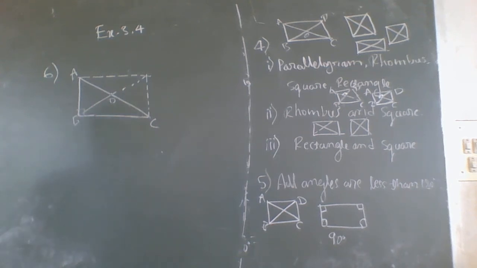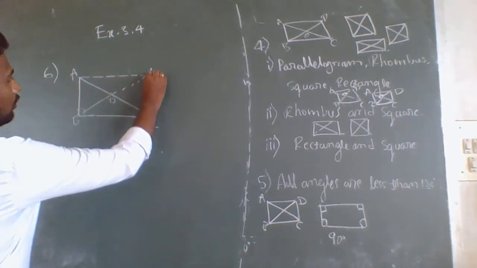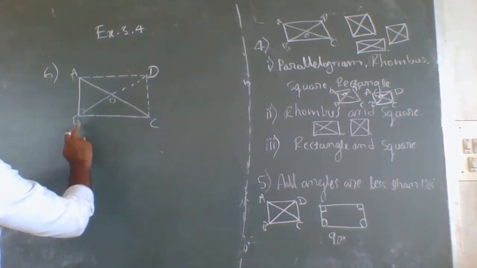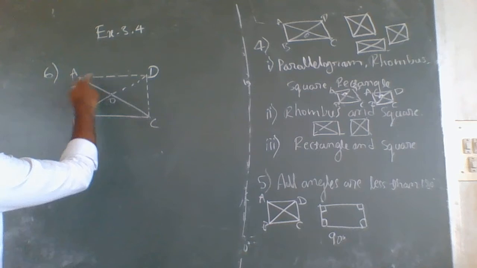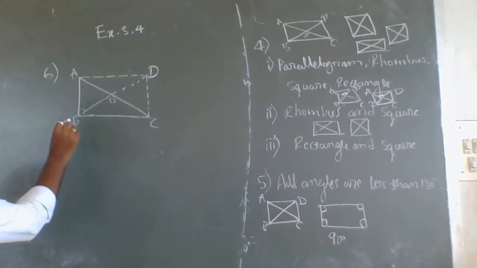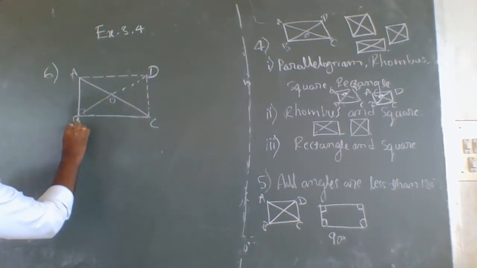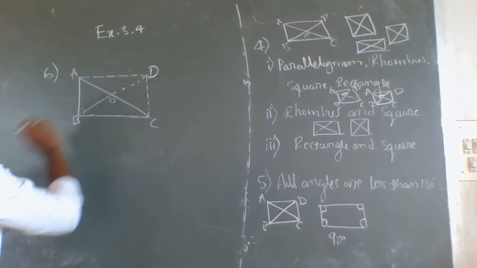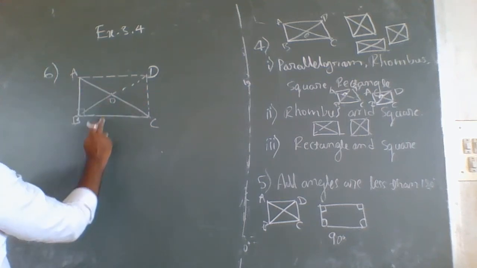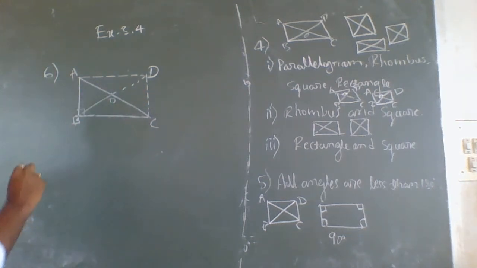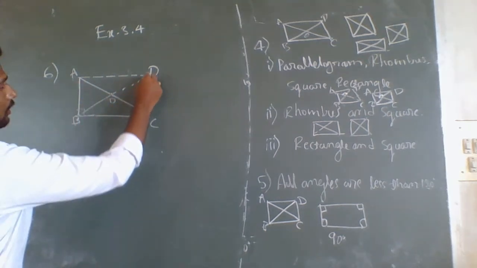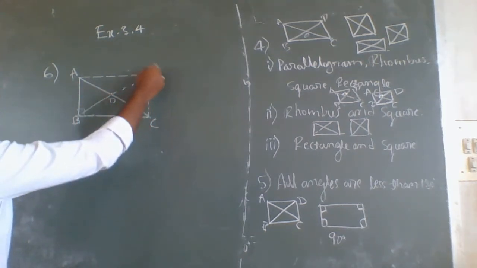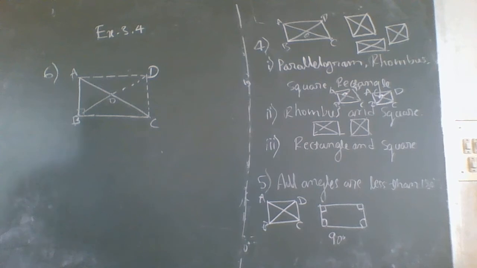To prove this, what we can do, we will draw one line parallel to BC, which is called AD. I will draw AD parallel to BC, and like this I will draw another line CD, which is parallel to AB.